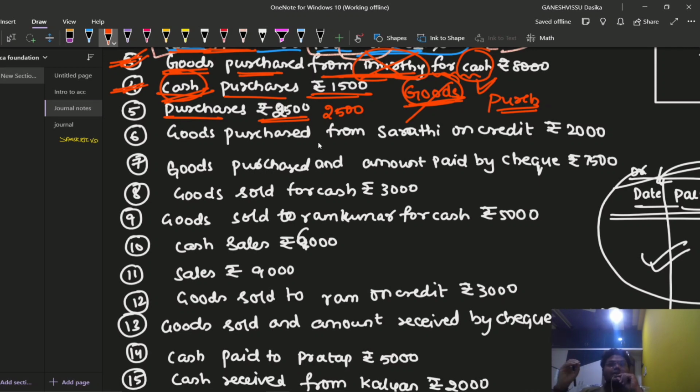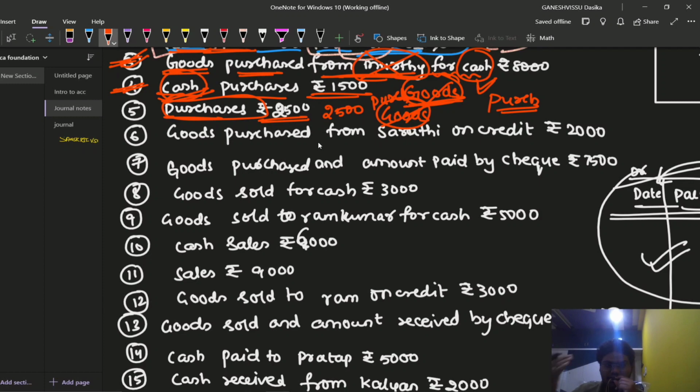He has not mentioned that it is paid through cash, and also he has not mentioned whether goods have been purchased or not. What we are going to assume here is that the goods are purchased. Simply the word purchases is there, so we think that the goods have been purchased. So goods are replaced with purchases.